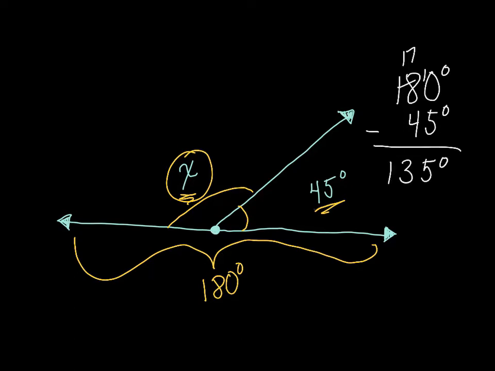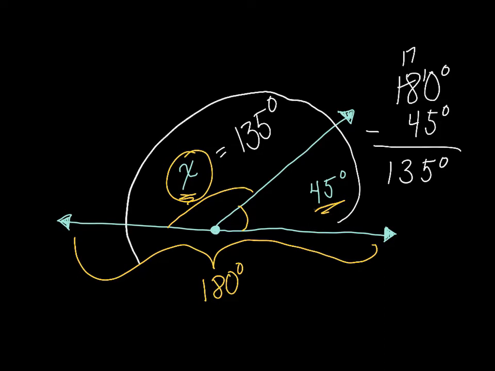So it becomes 135 degrees. There's our two supplementary angles. If we take 45 degrees and add it on to 135 degrees, we are going to get 180 degrees.